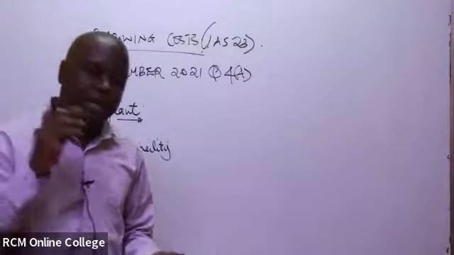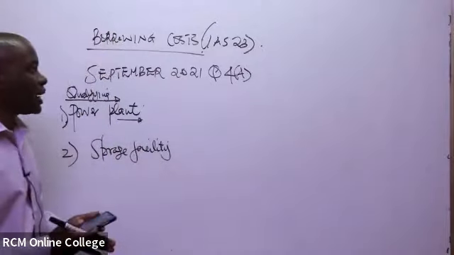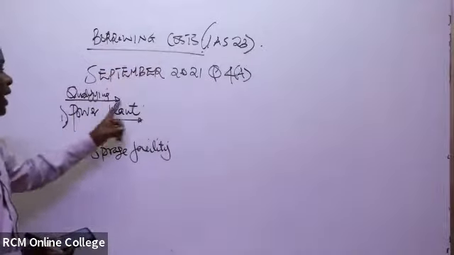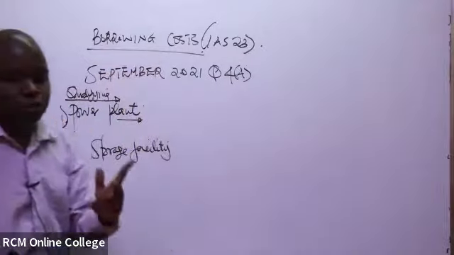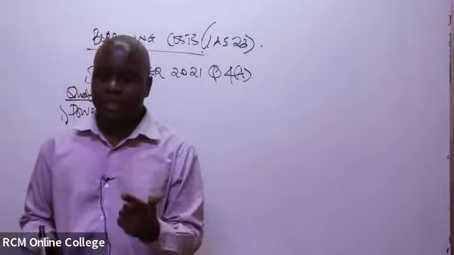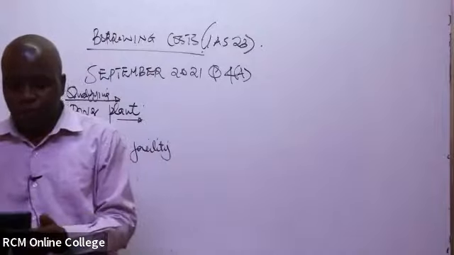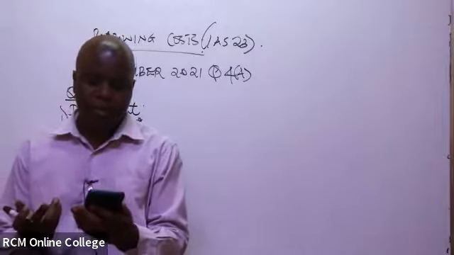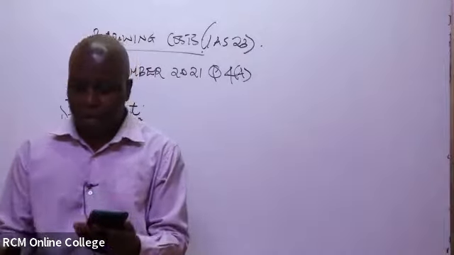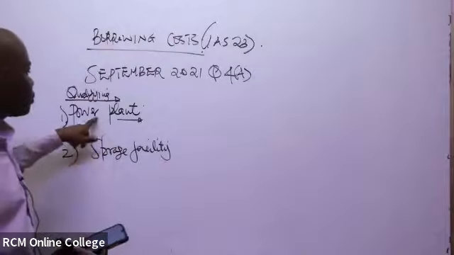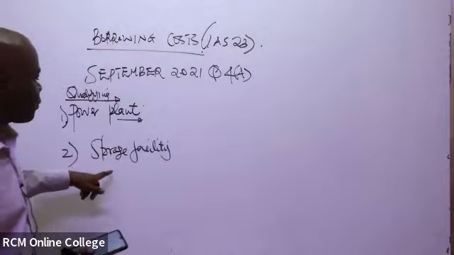So if in any case we have a situation where there is a borrowing and a cost has been incurred and a qualifying asset has been financed by two loans, you have to determine what we call the capitalization rate. So much importance, because our first question basically requires us to determine the borrowing cost to be capitalized. So you'll compute the cost to be capitalized for this particular project and the cost to be capitalized also for this particular project.